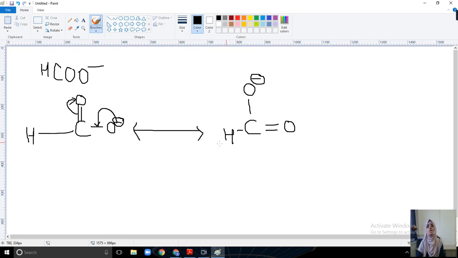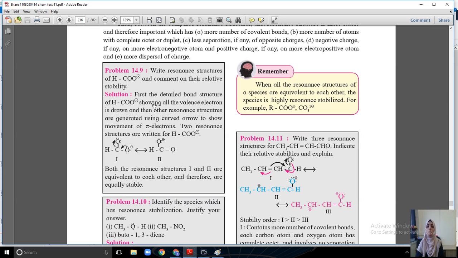In these two structures, both are the same, but we have to decide the stability here. First the detailed bond structure showing all the valence electrons is drawn. Then other resonance structures are generated using curved arrows to show the movement of pi electrons. Two resonance structures are written for HCOO minus. Yes, both resonance structures 1 and 2 are equivalent to each other and therefore are equally stable.